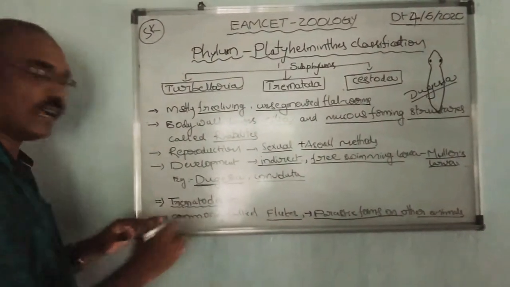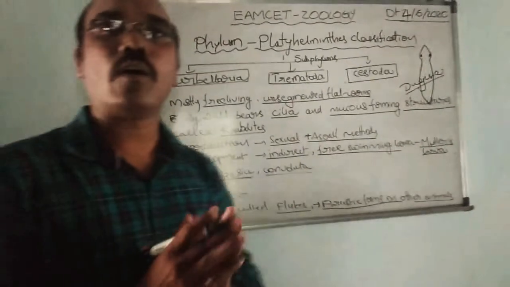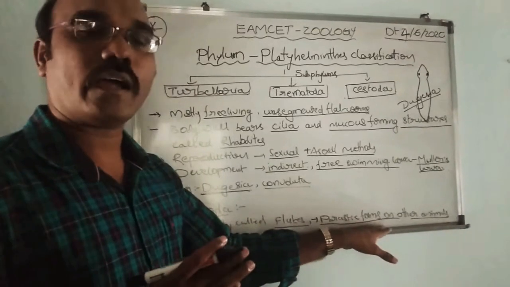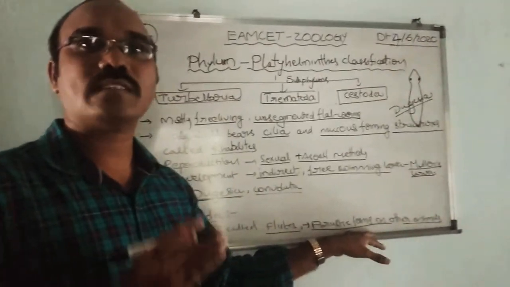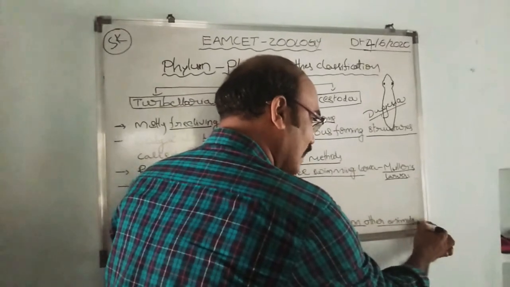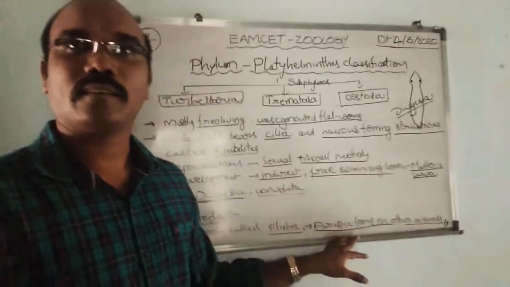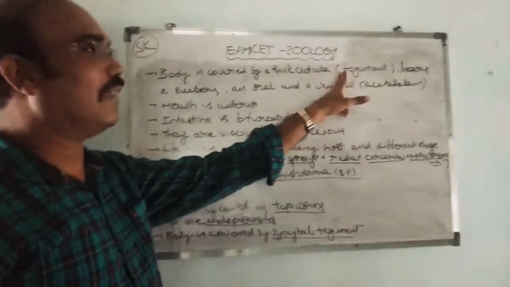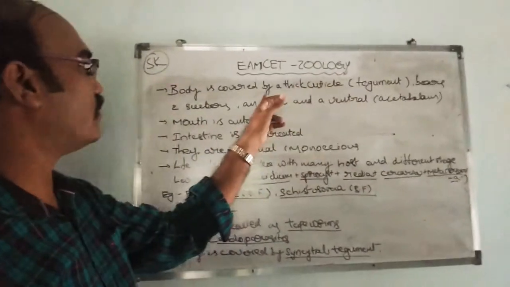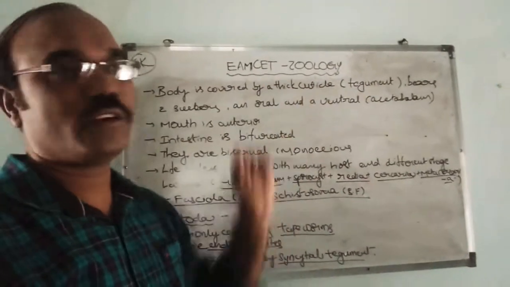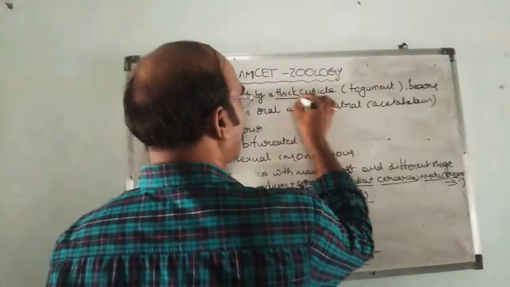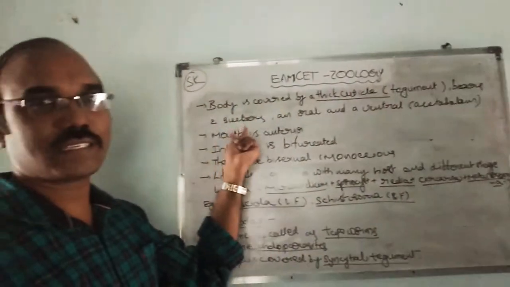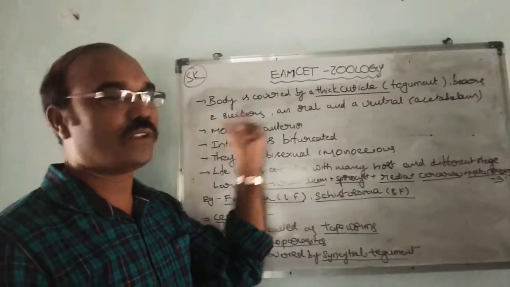Then coming to the Trematoda, commonly called flukes. These are parasitic forms surviving on other animals. The body is covered by a thick cuticle or tegument. They have two suckers.